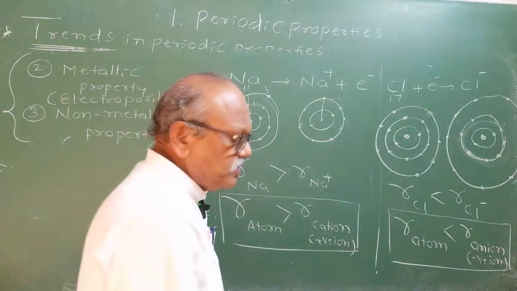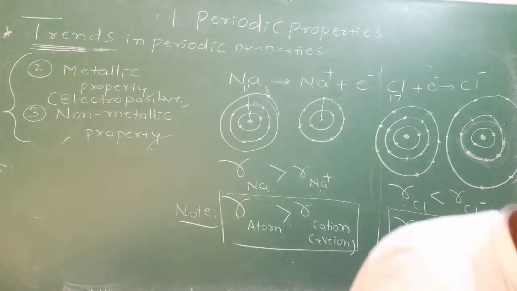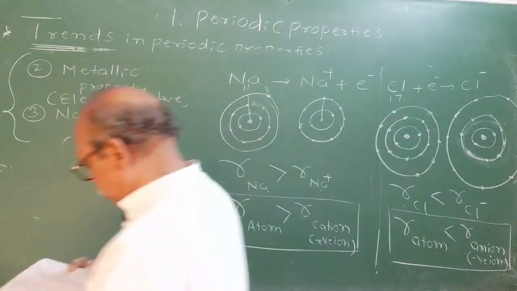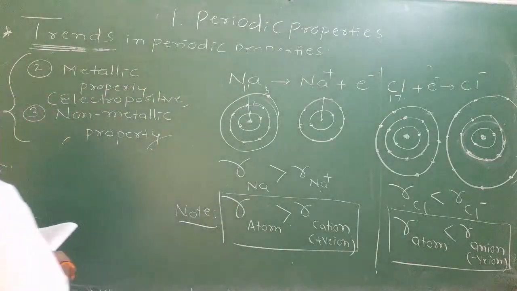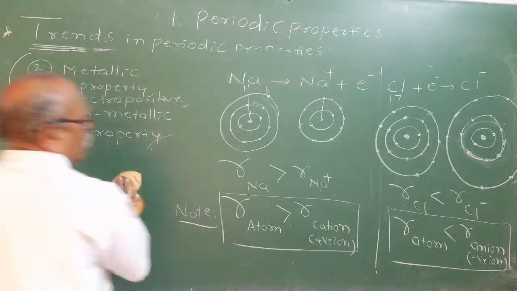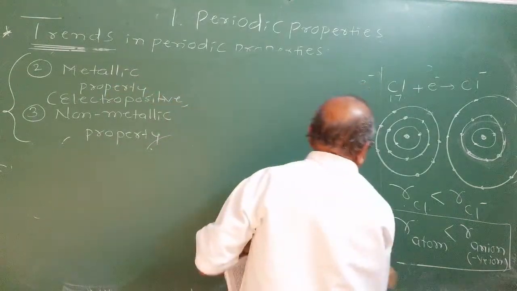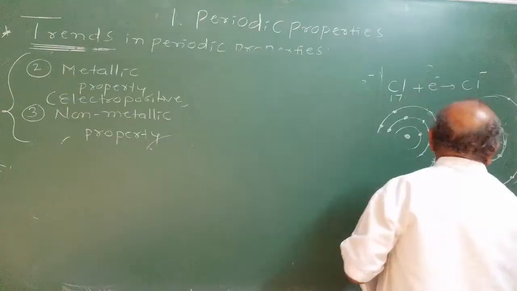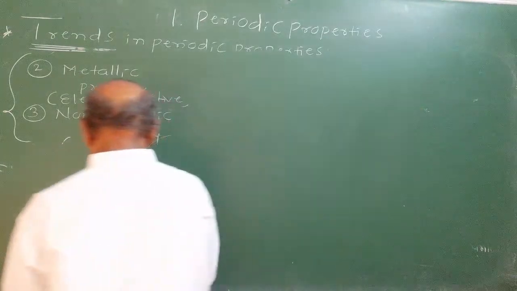Now, let us observe how this particular trend takes place along the period from left to right and down the group. Okay. If I take the second period, I will see what the metallic property is and how the non-metallic property changes. I will go on writing the second period elements.